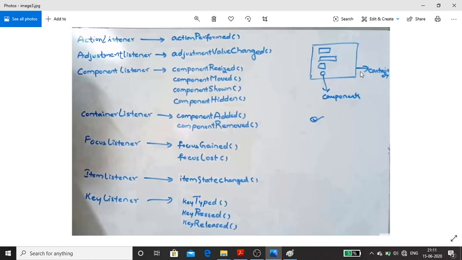I think you know the Gmail registration form. Before you get a Gmail ID, you should fill in some form, and that form is called the container. Within that form there will be a text box, scroll bar, menu buttons, and those things are called components. So whatever is present within the form, we call components. This entire form is called the container. These are the different methods.